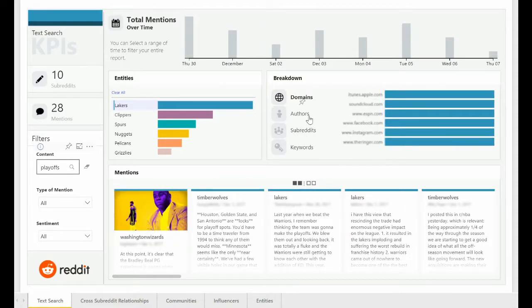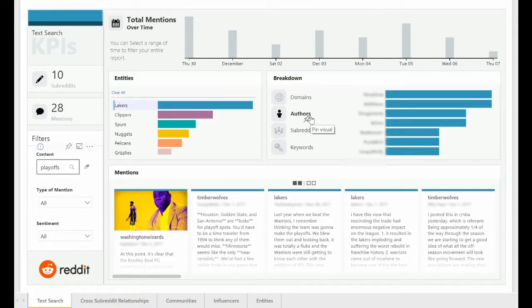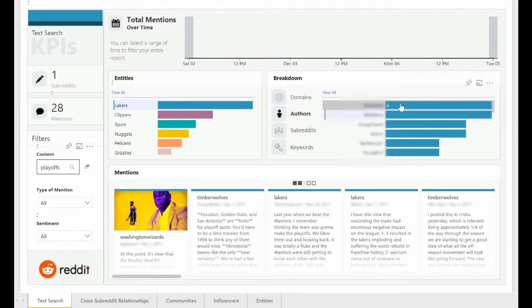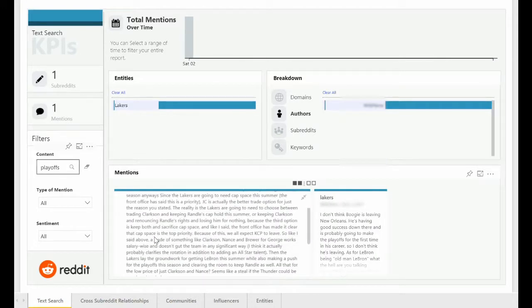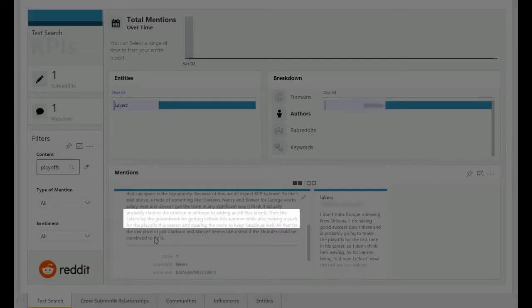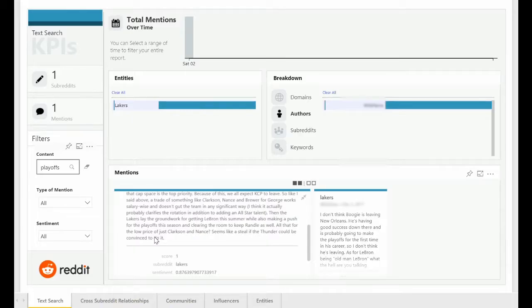We can then explore the domains of links in these documents and the users authoring them. Selecting an author filters again to show that author's posts and comments. We can then read the text in detail to understand the context of the connections between playoffs and Lakers, going from the entire dataset to a sentence of interest in just a few clicks.